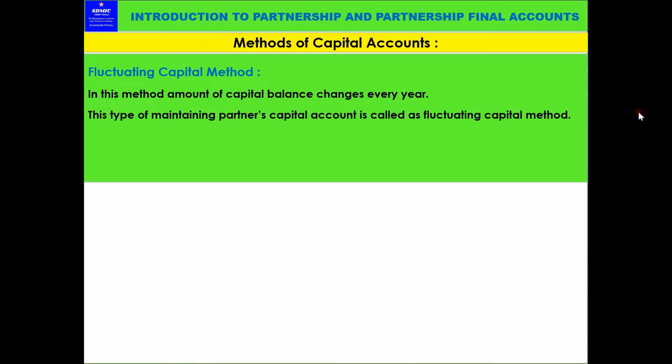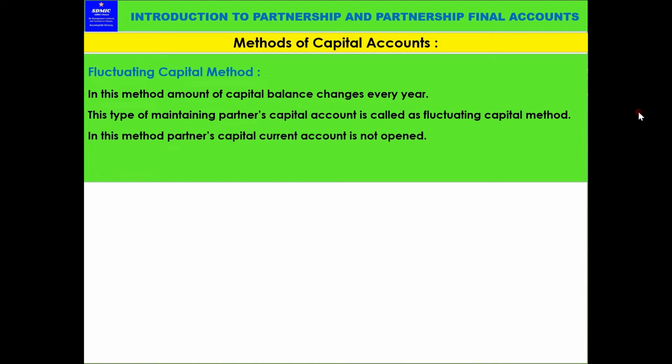In this method, the amount of capital balance changes every year. This type of maintaining partners' capital account is called the fluctuating capital method. The term itself says it is fluctuating. That means the amount of capital, plus or minus, will keep changing. Whatever the transaction, like commission, salary, etc. and withdrawings, will be adjusted and the balance will be carried forward. So there won't be any separate account maintained. Only one capital account is maintained.